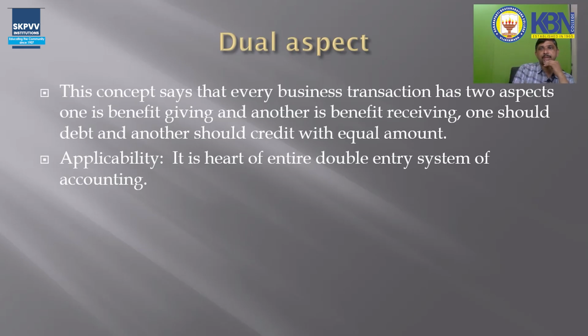Coming to the dual aspect point, this is the fourth one. This concept says that every business transaction has two aspects. One is the benefit giving aspect, another is the benefit receiving aspect. One should be debit, another should be credit, with equal amount. This is the heart of the entire double entry system of accounting. The entire double entry system of accounting is prepared based on this concept.